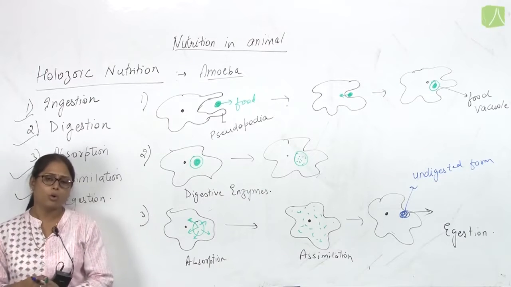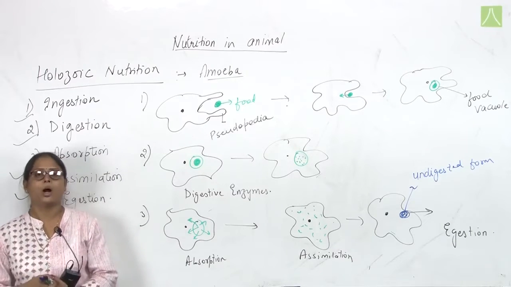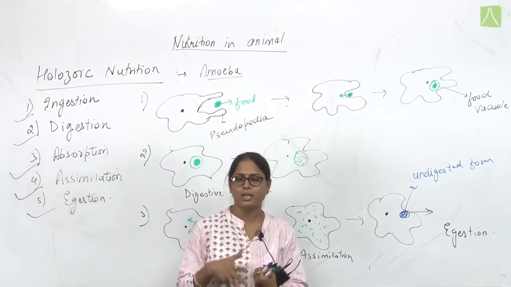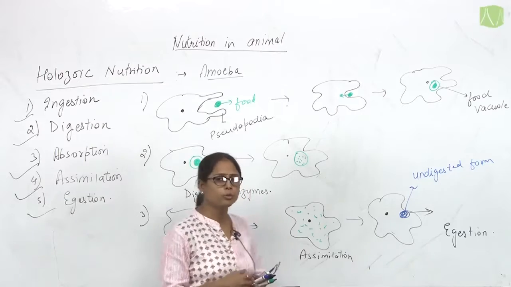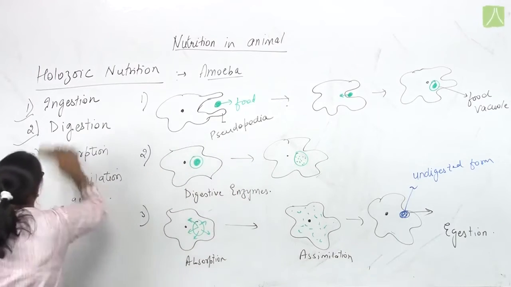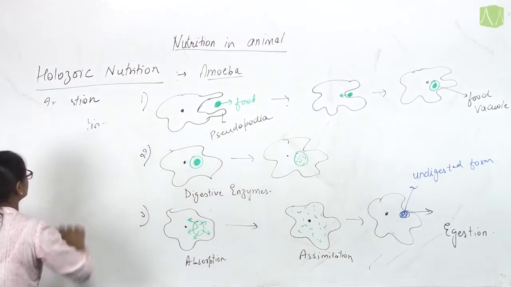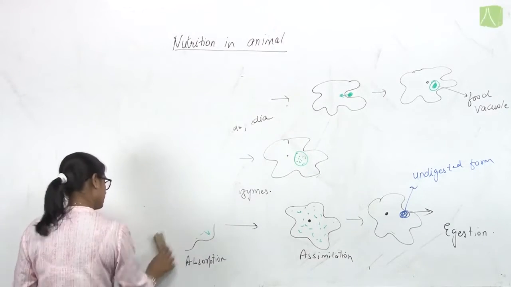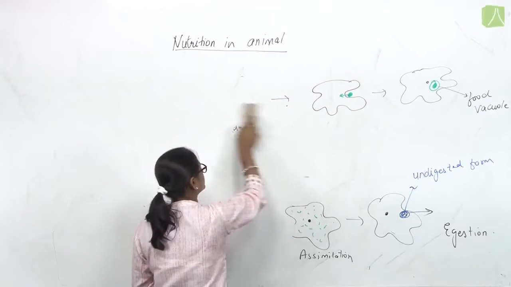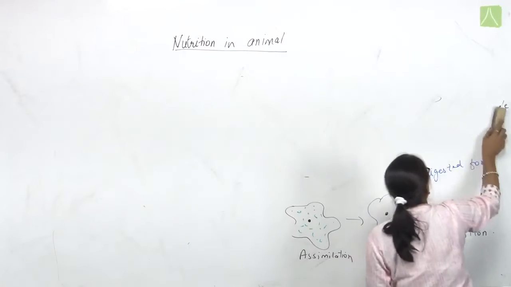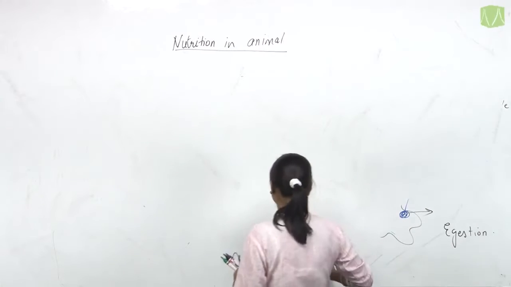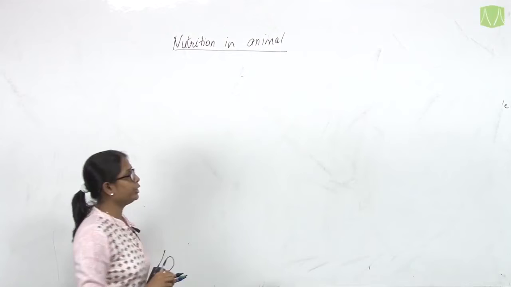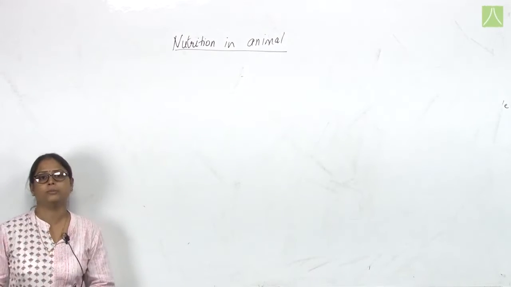Now we are going to discuss the human alimentary canal, the design of the digestive system of human beings. So let's discuss it. First, we need to draw the diagram of the human alimentary canal.